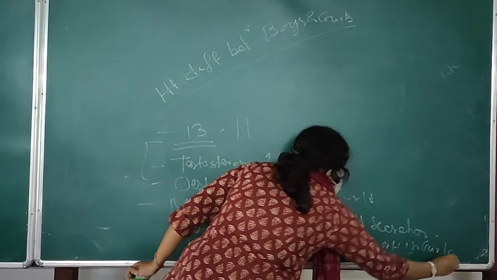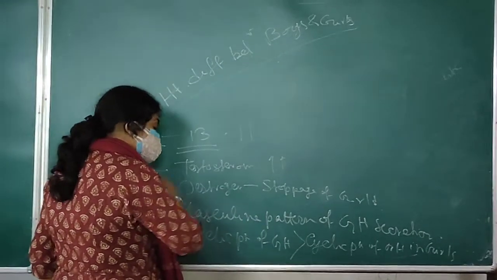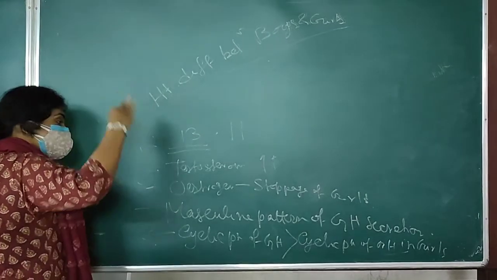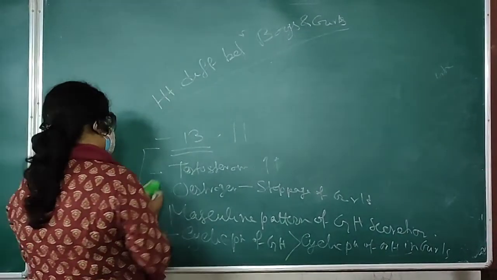So as the secretory pattern is different and that is imprinted in the male brain, that may lead to increased height in case of boys in comparison with girls.